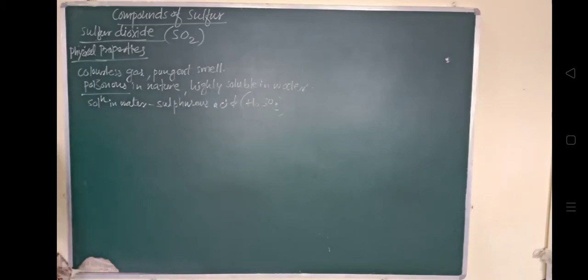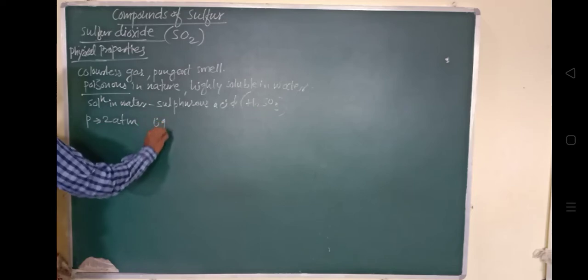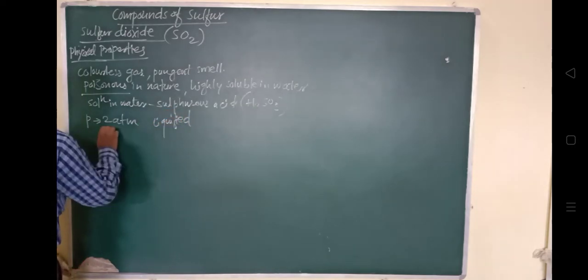It also liquefies at room temperature under a pressure of 2 atmospheres. So under a pressure of 2 atmospheres, it gets liquefied, even at room temperature.